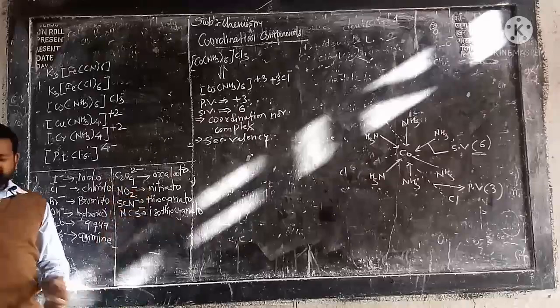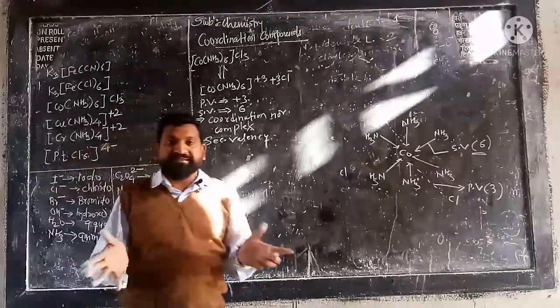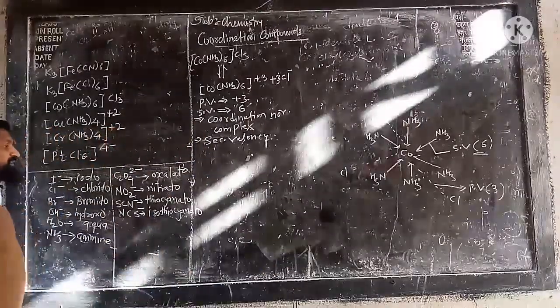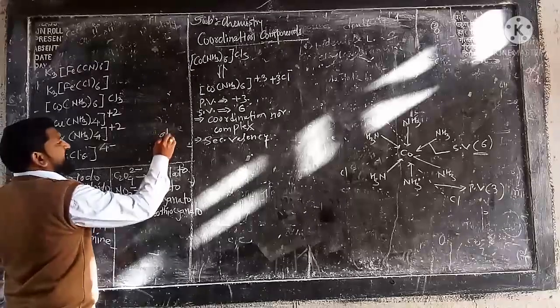So there is a slightly different nomenclature in coordination compounds. By having practice you will get the idea. Now, while writing the name of the central metal atom or ion in an anionic complex, we must add the ending -ate.